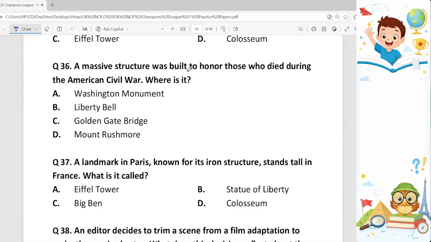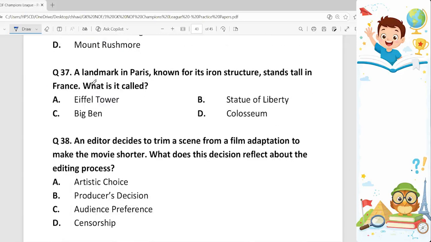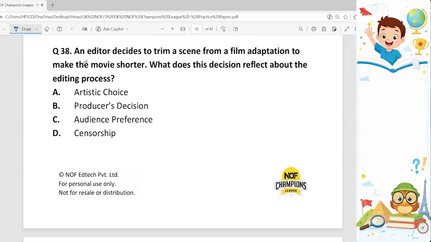Question number 36. A massive structure was built to honor those who died during the American Civil War. Where is it? It is in Washington Monument. So it is Washington Monument. Option A is the correct answer. Question number 37. A landmark in Paris known for its iron structure stands tall in France. What is it called? It is called Eiffel Tower. Option A. It is the famous landmark in Paris, France.